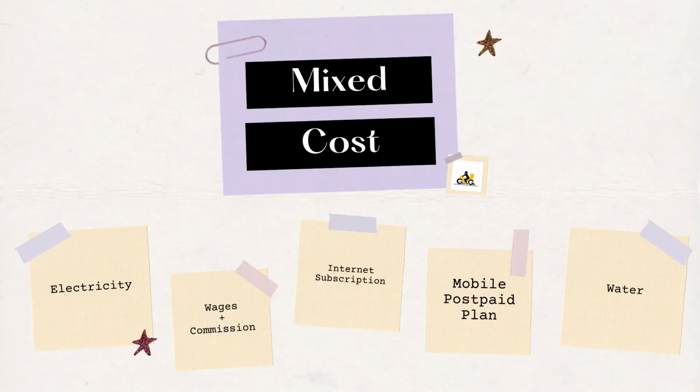There are 5 different mixed costs that may be incurred. First, electricity. The electricity bill of the office may either be high or low depending on the usage of the employees. The cost is affected by the number and duration of use of the appliances.